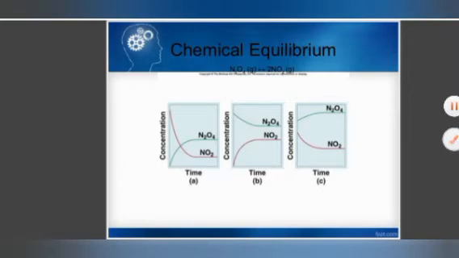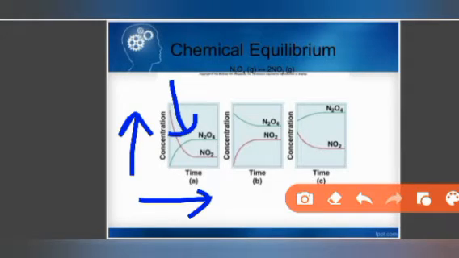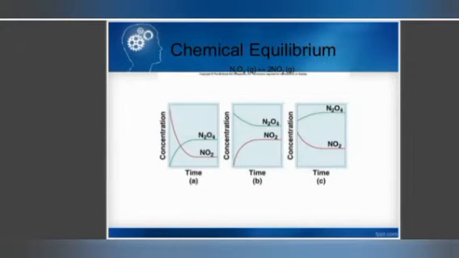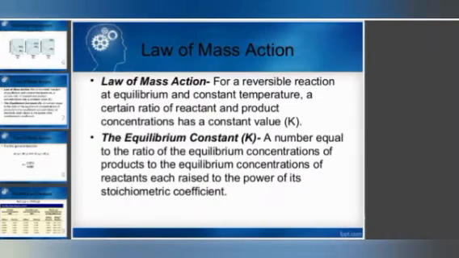In a chemical reaction, if we see the graph between concentration and time, as time increases, the rates of the forward and backward reactions come to one point, which is called the equilibrium state. After this point, the concentrations of N2O4 and NO2 are always constant. Here also, with the increase in time, you can see this is constant, and this is also constant. After some time, the constant stage will come.